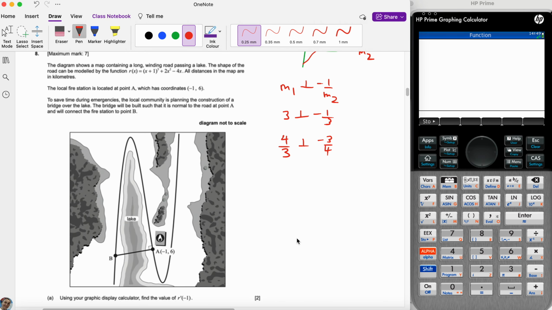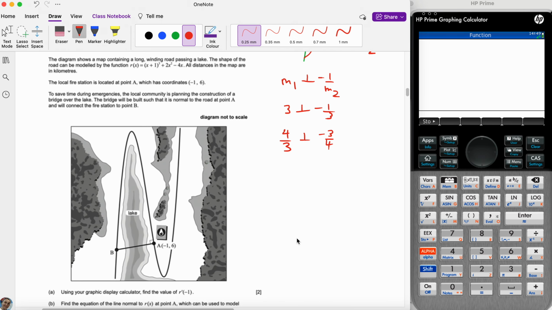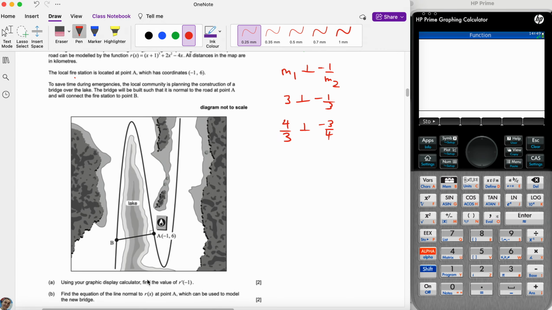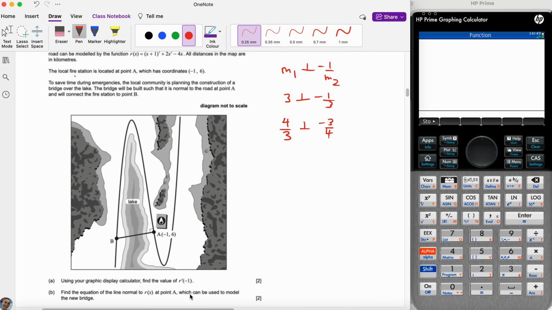Okay, so going to work with a little bit of context here. So there's a wide road passing a lake, and then they give us the function, and then there's a fire station that is right here to save time during emergencies and so on. Okay, but you should always read all the information and the context. Use your graphing calculator to find the slope at -1.